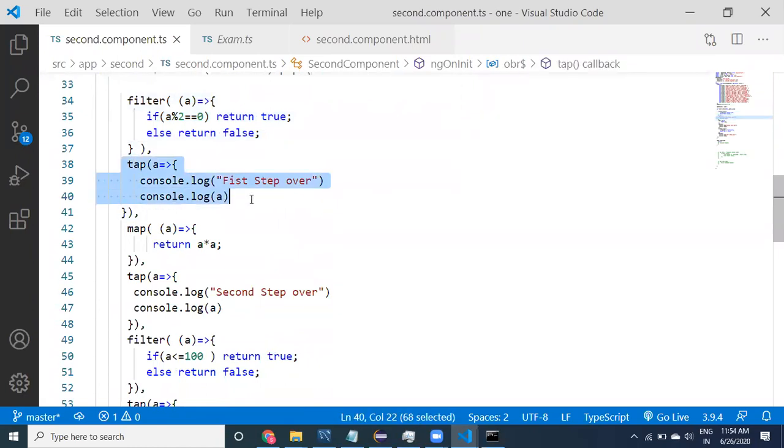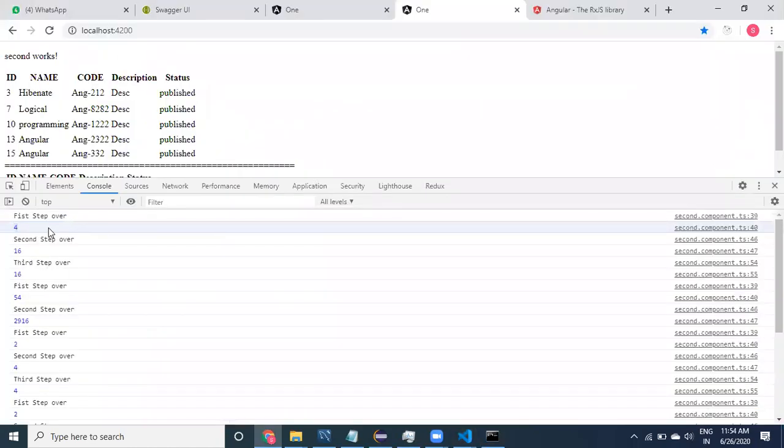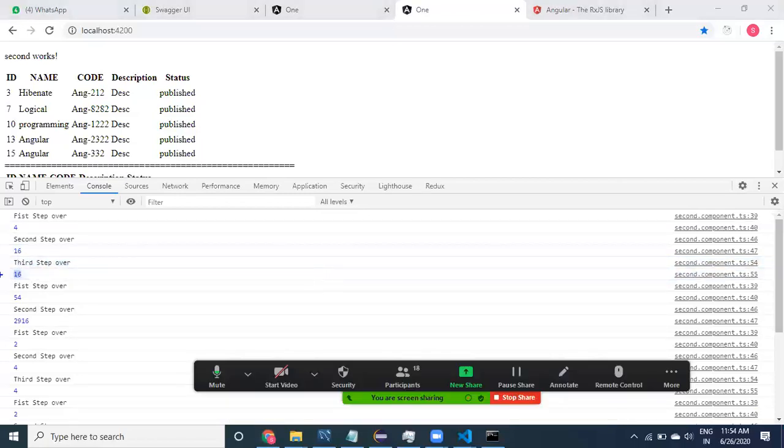And then what is this? First step over. What happened? After the first step over, and then after the second step over, what is the value? 16. After the third step over, what is the third step? Filtering. So every value is going through like this. So first step over for 4 means checking whether it is an even number or not. Now here we apply map, doubling it. And then here we are providing another condition: whether it is below 100 or not.